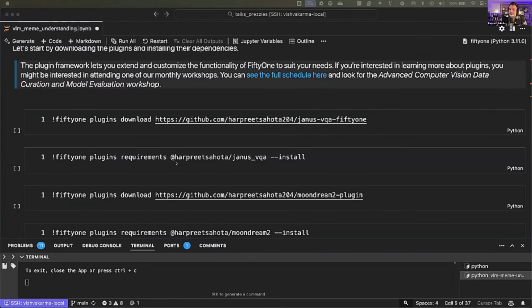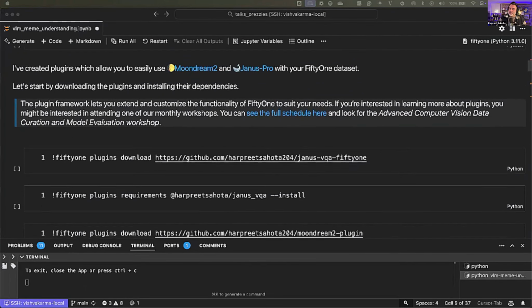But essentially, what we're going to do in this quick session is compare Janus Pro versus Moondream 2 on essentially four tasks: OCR, meme understanding, caption generation, and also how good these models are at paying attention to detail. So I'm going to pull up some code here. I'll drop a link after I'm done talking to the GitHub repo so you can run all this on your own as well. So let's jump right into it.